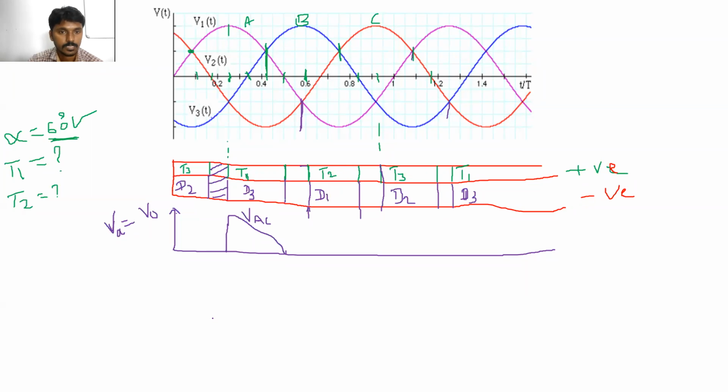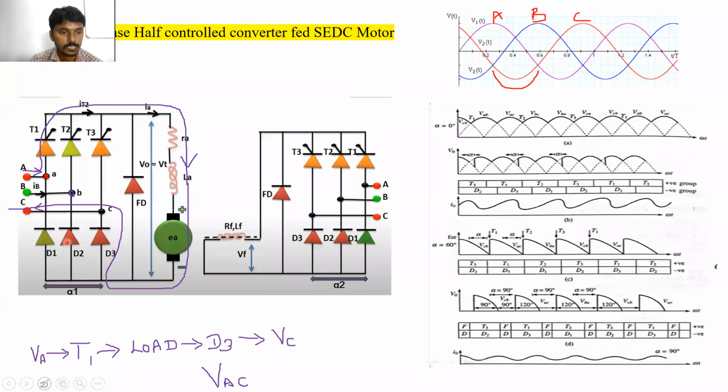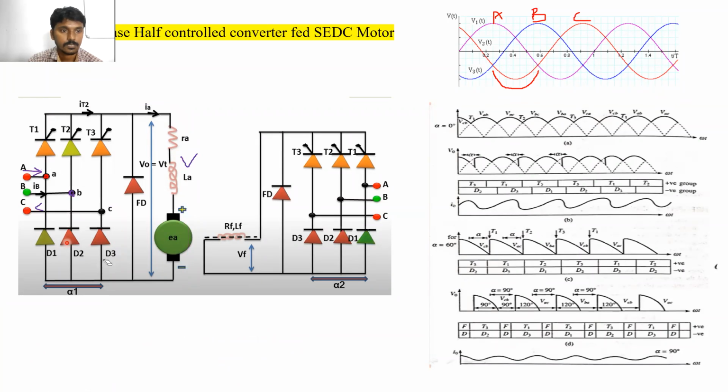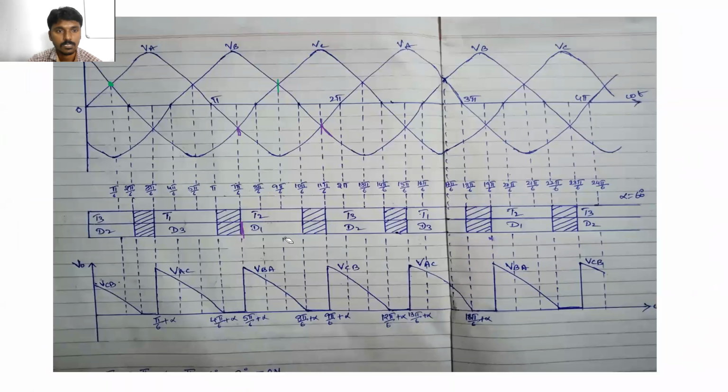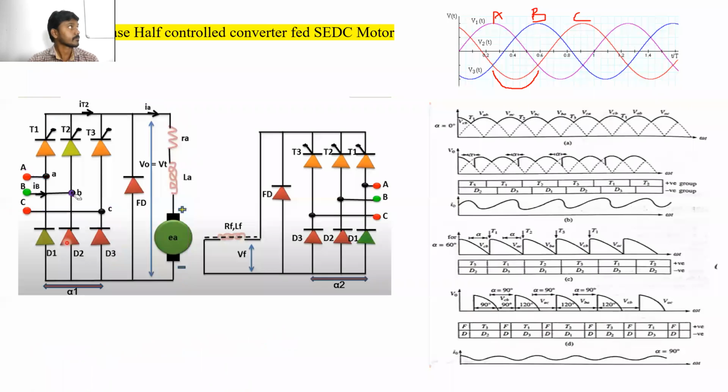Yes, sir. Next, so see the circuit diagram again. Now how is the current flowing? Can anyone tell please? कौन सा device turn on है? T2 and D1. So T2 is connected to which phase?